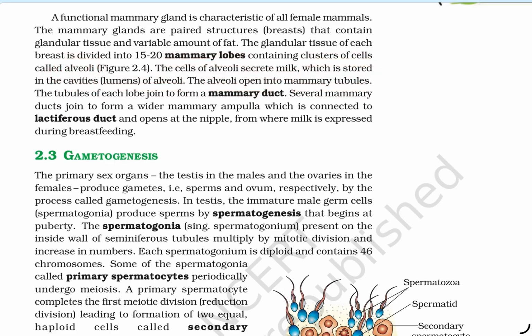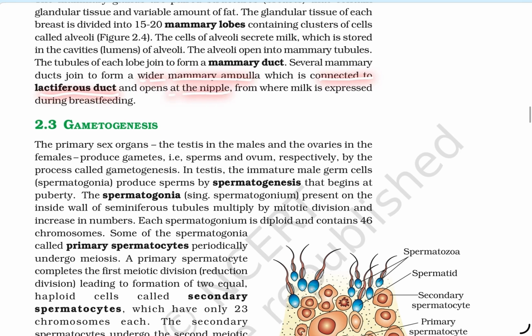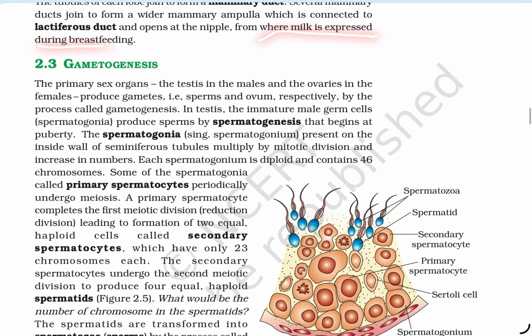The alveoli open into mammary tubules. The tubules of each lobe join to form a mammary duct. Several mammary ducts join to form the wider mammary ampulla, which is connected to the lactiferous duct and opens at the nipple, where the milk is expressed during breastfeeding.